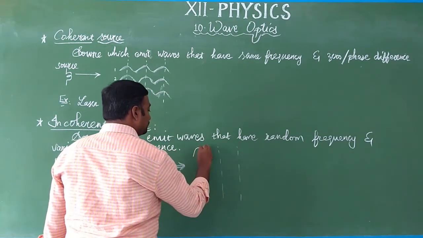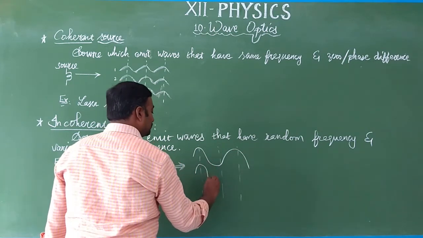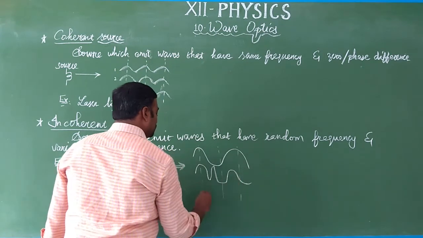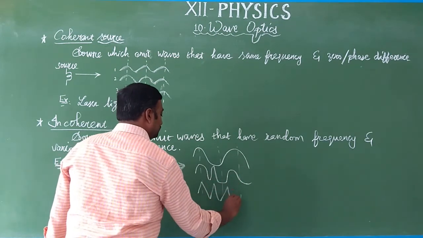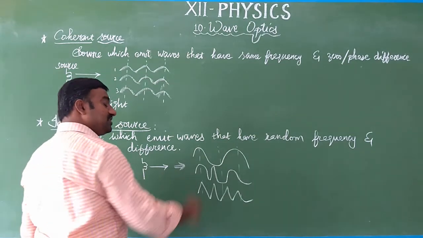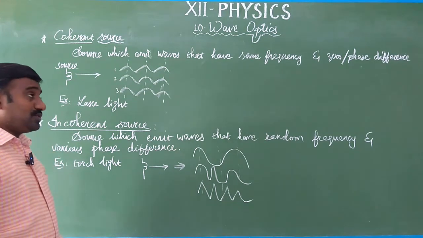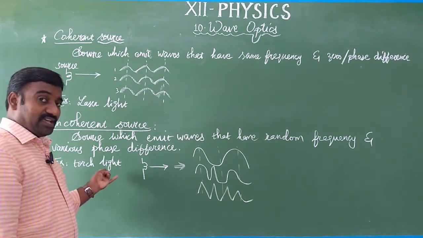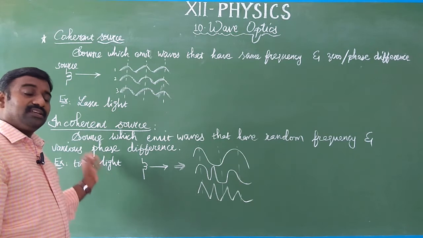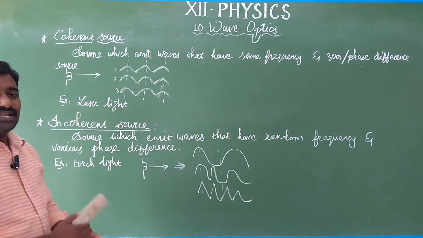Each has a different phase difference and the frequency is also different. Then the source is called an incoherent source. Examples of incoherent sources are a torchlight, tube light, and a burning candle, but a coherent source example is laser light.